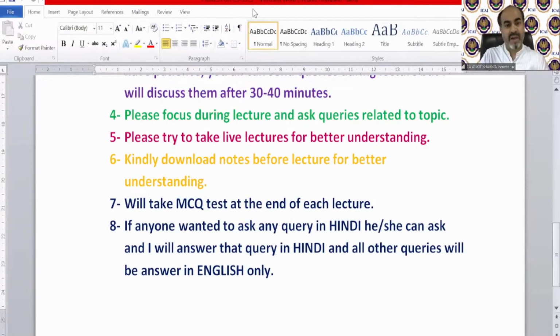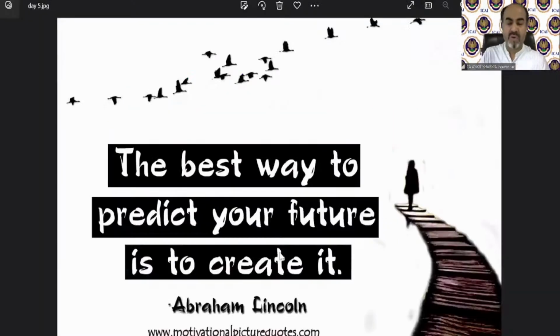After this, I am going to share with you one of my favorite quotes, and that is the best way to predict your future. You do not need to go to any palmist or any person who believes in astrology, etc. You do not need to go there and ask about your future. The best way to predict your future is to create it. How beautifully it has been said by Abraham Lincoln: the best way to predict your future is to create it.